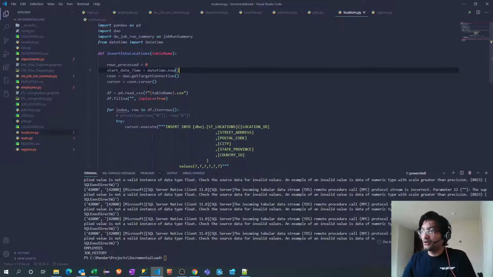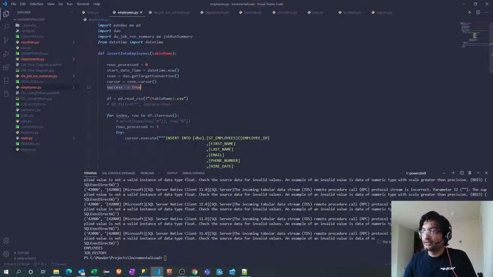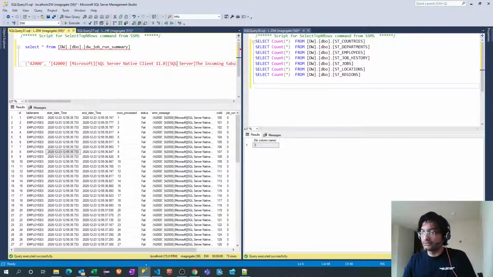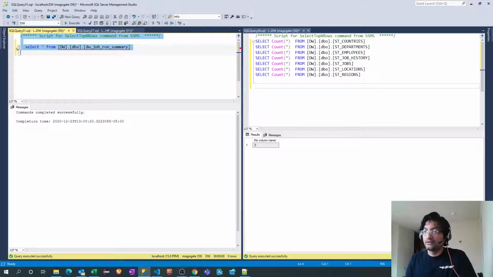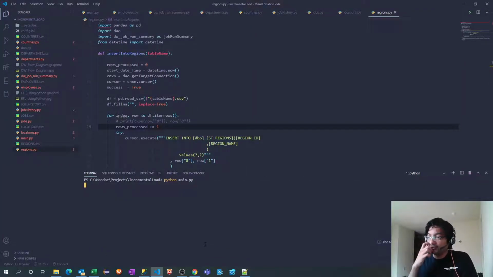So if all my copy paste drama is finished and if I haven't made any mistake, ideally my code should work fine without any issues. Before running my code again, I will truncate the table so that it will be easy for us to see the logs. So truncate table. All right, let's run it. There are no records, and I will clear it and execute.